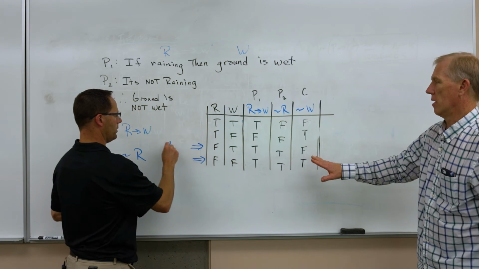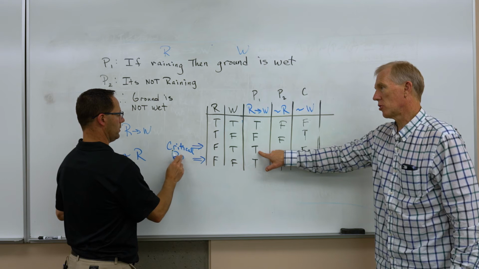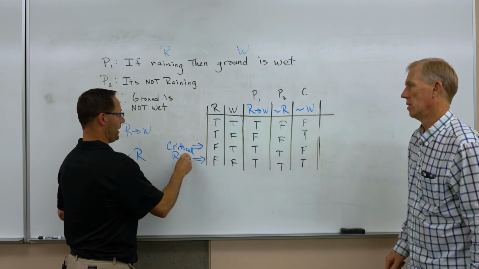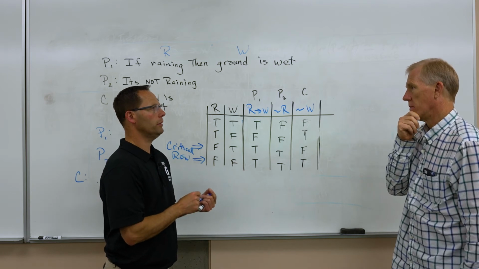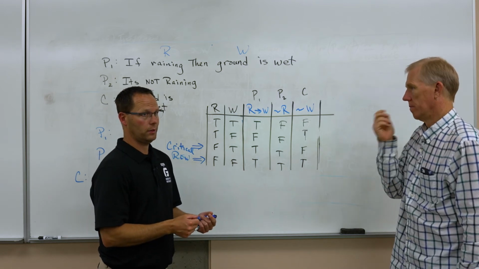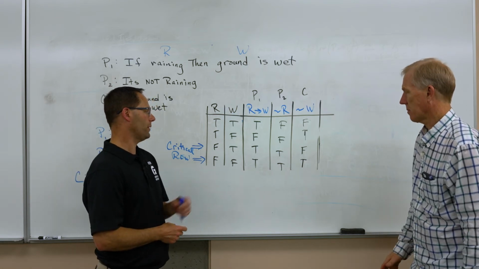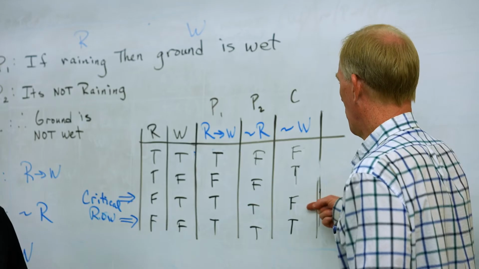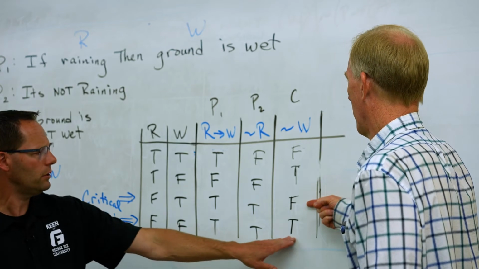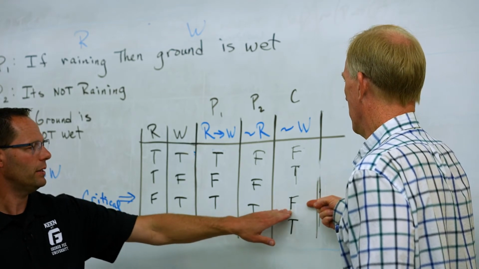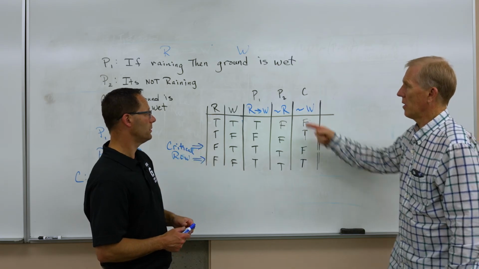Now before you go there, is this valid if one of these is true or if both of these is true, Pete? That's the thing, with a valid argument, every time the premises are true, the conclusion must be true. And so every critical row has to have a true conclusion. Gotcha. What does that mean about this argument? Problem. We have a problem. Yeah. There is a way that the conclusion is true, but there's another real scenario where it might not be true. Now, can we go back and figure that out?